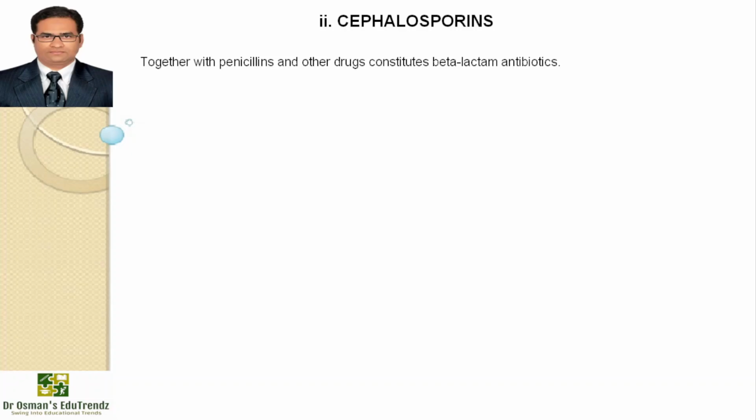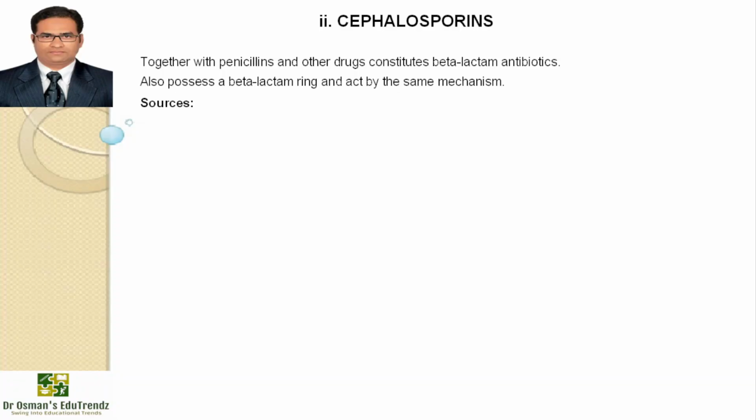Now moving on to the second class of beta-lactam antibiotics, that is cephalosporins. I would like to tell you a few words about cephalosporins: they were discovered shortly after penicillin and entered into widespread use, but were not developed until the 1960s. Cephalosporins are similar to penicillins but have a 6-member dihydrothiazine ring instead of the 5-member thiazolidine ring. Together with penicillins and other drugs, they constitute the beta-lactam antibiotics. They possess a beta-lactam ring and act by the same mechanism.